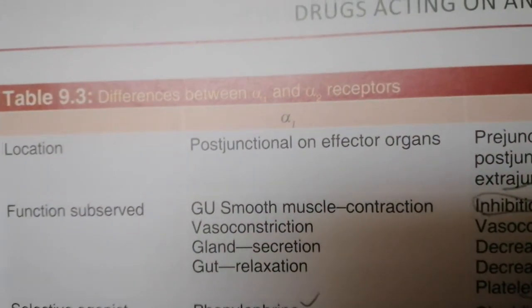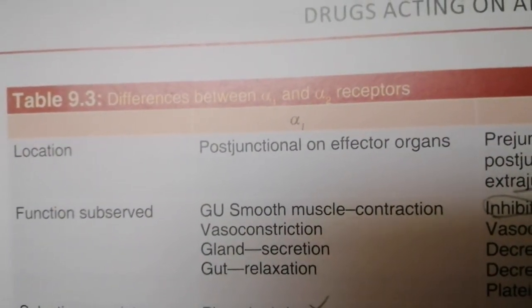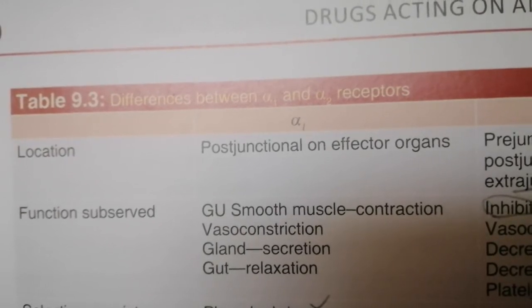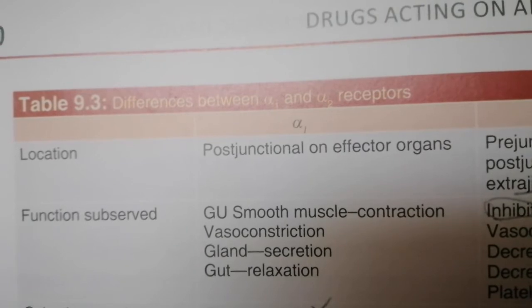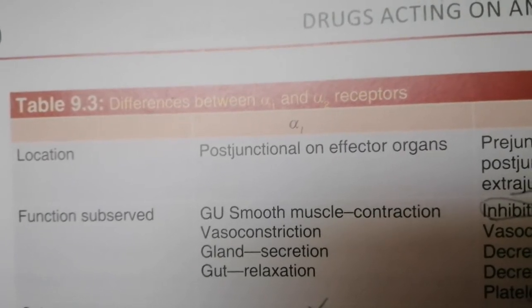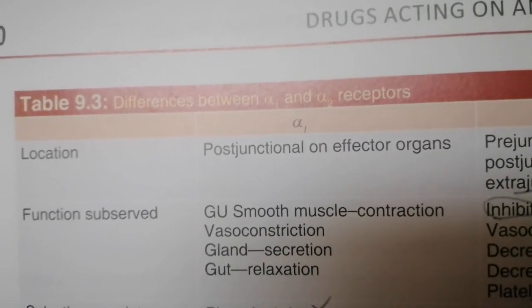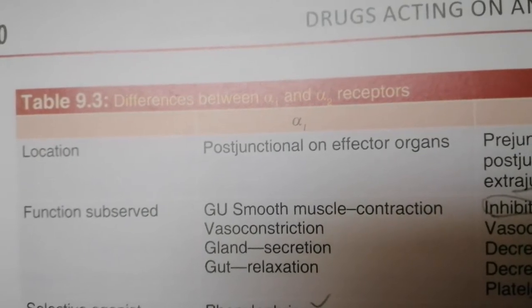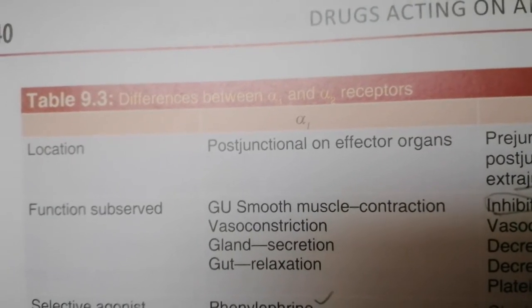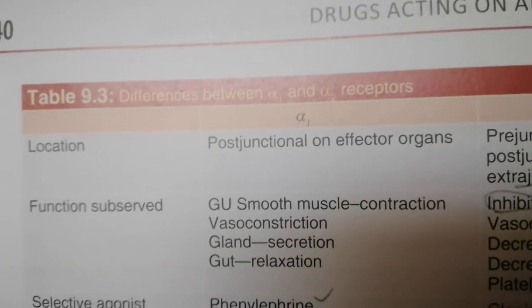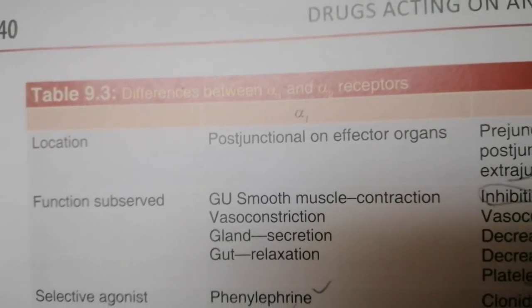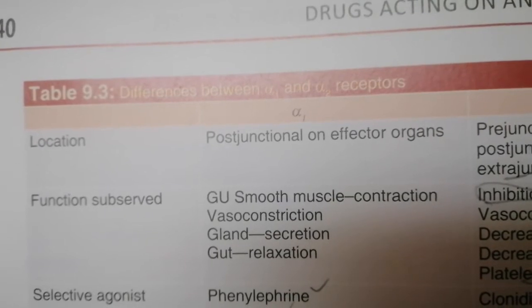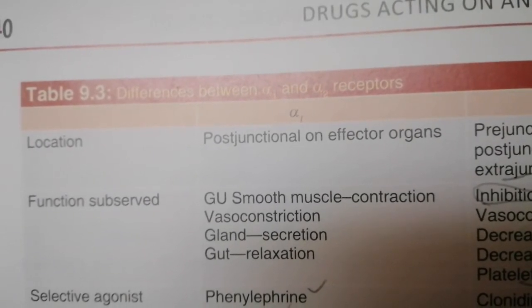Its location is post-junctional on effector organs, meaning where the neurotransmitter will bind and show effect. We have seen in my first video that noradrenaline is released from the nerve ending and binds with the alpha receptor present on the effector tissue or effector organs.